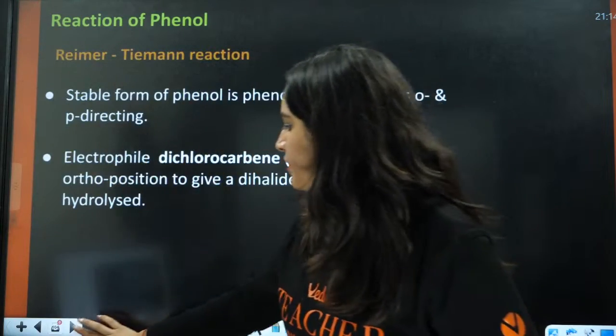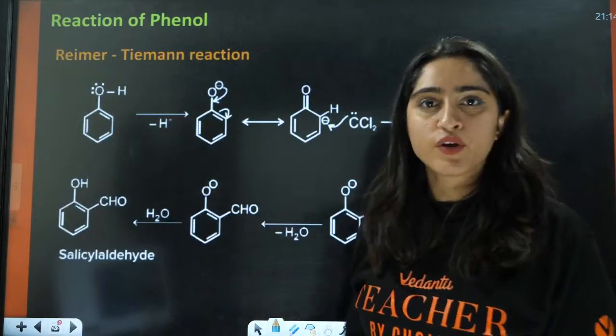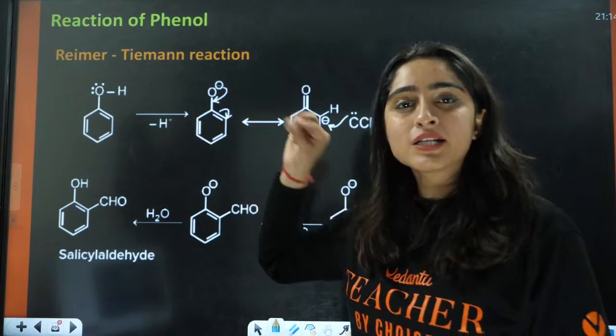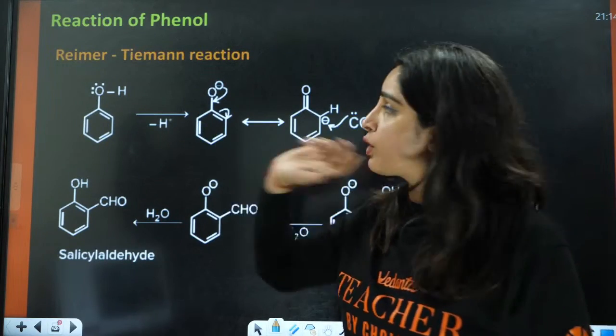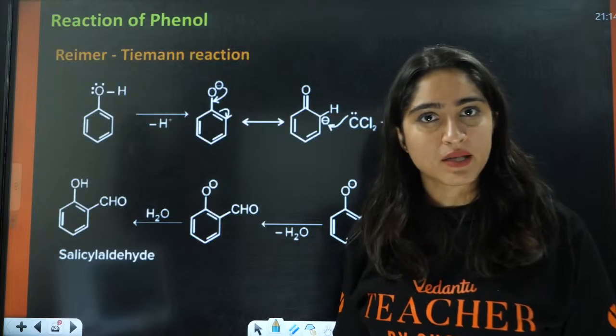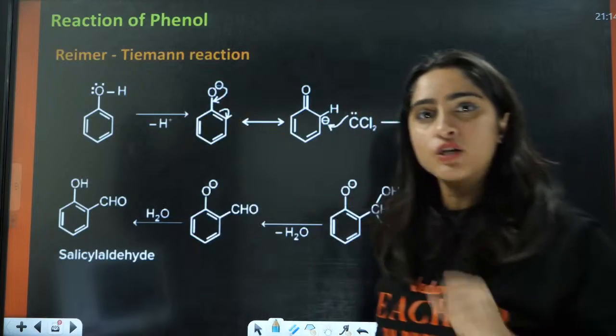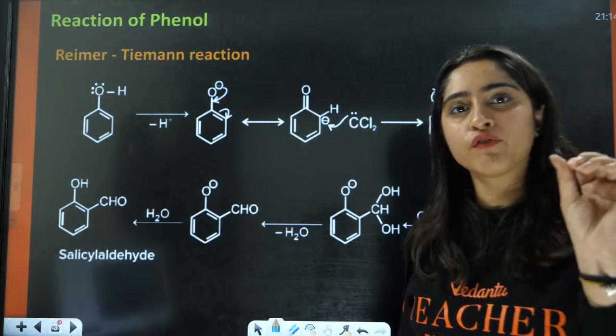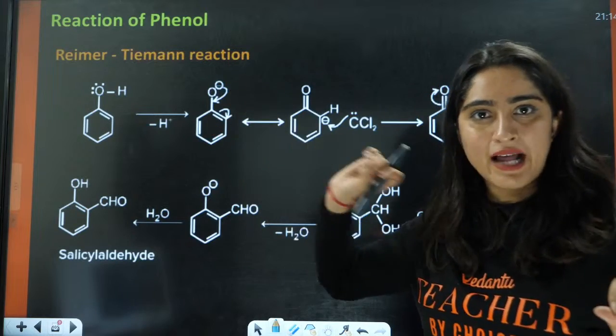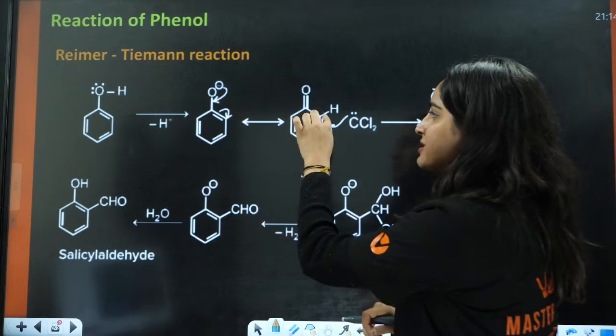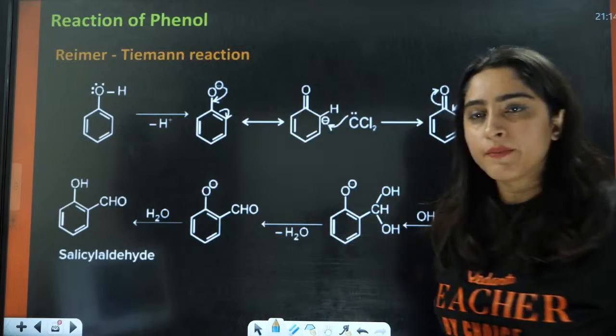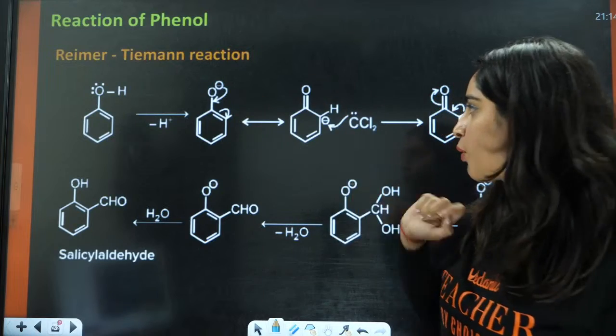The second step is you have this phenol here. The base is going to abstract the H positive from this side, and you will have the formation of this phenoxide ion. After the resonance, again it is going to have negative charge here, with the double bond here.